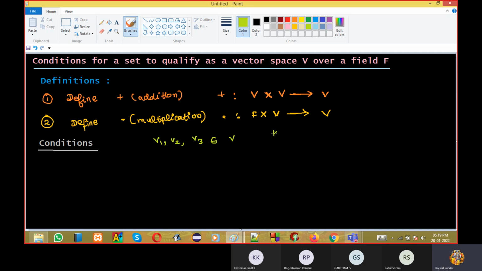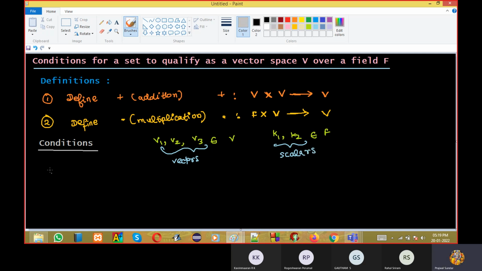Okay. K1 and K2 belong to field. See, listen very carefully. These are vectors. Please don't think of vectors as i, j, not like that. Vectors can be anything. Can be a matrix. Matrix is a vector. Can be a polynomial. That is a vector. And these are scalars. Scalars are only numbers. We are taking 3 vectors and 2 scalars.